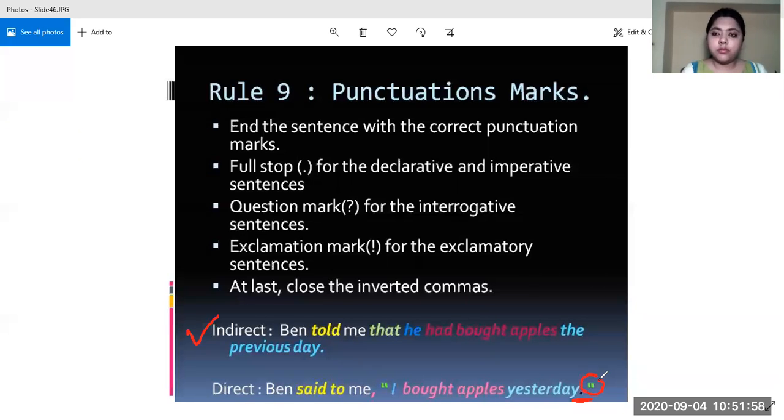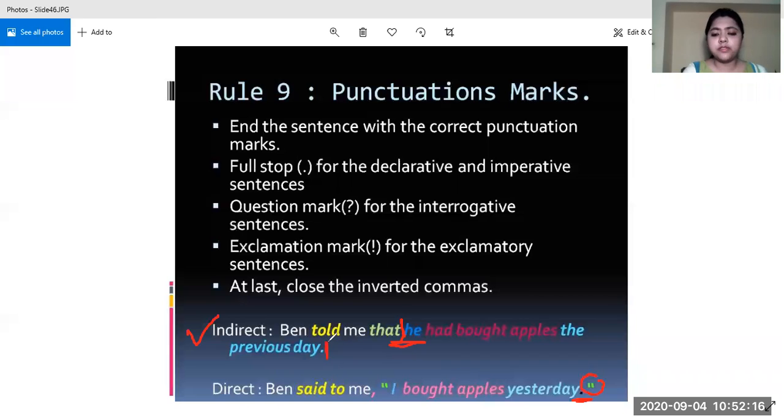Now one more important thing is that you are seeing this sentence in indirect speech: Ben told me that he had bought apples. Now this "he" is in small letter, but we know that this portion will come within the inverted commas.